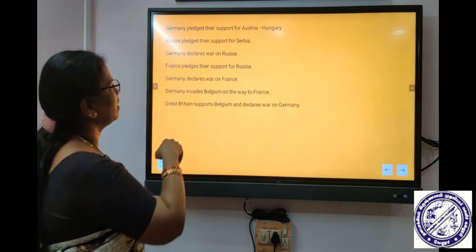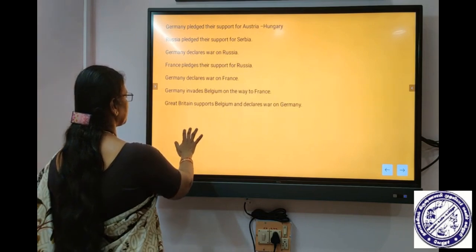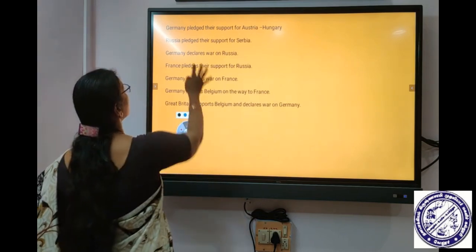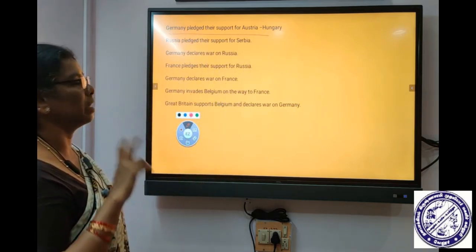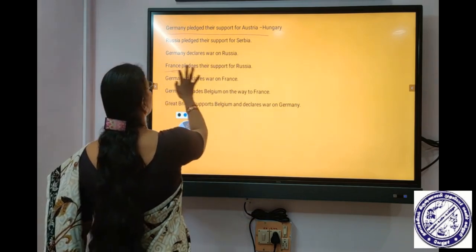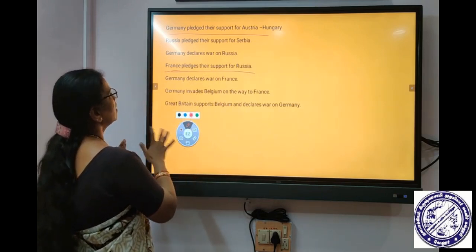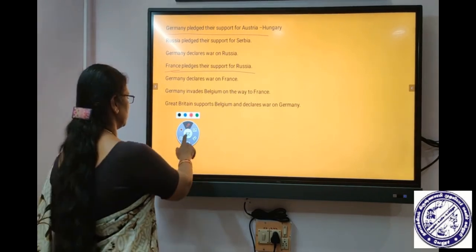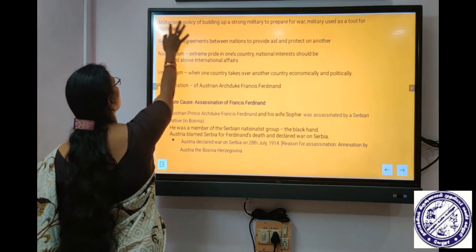So this is why the Triple Alliance and Triple Entity were formed. According to the Triple Alliance, Germany had an agreement with Austria-Hungary to support it, and France had an agreement according to the Triple Entity to support Russia. That is why this particular war started based on the Triple Alliance. I explained the reasons for the First World War in the previous slide.